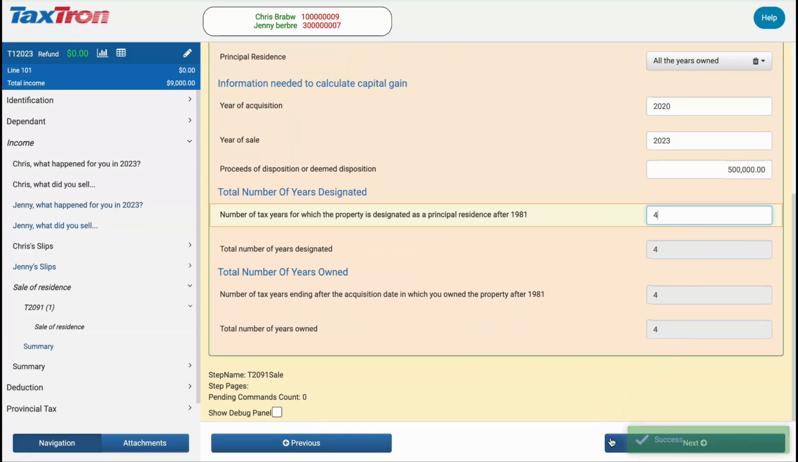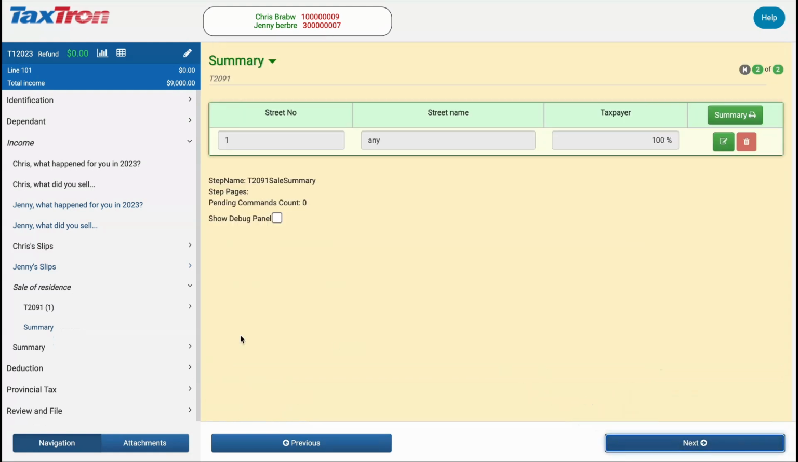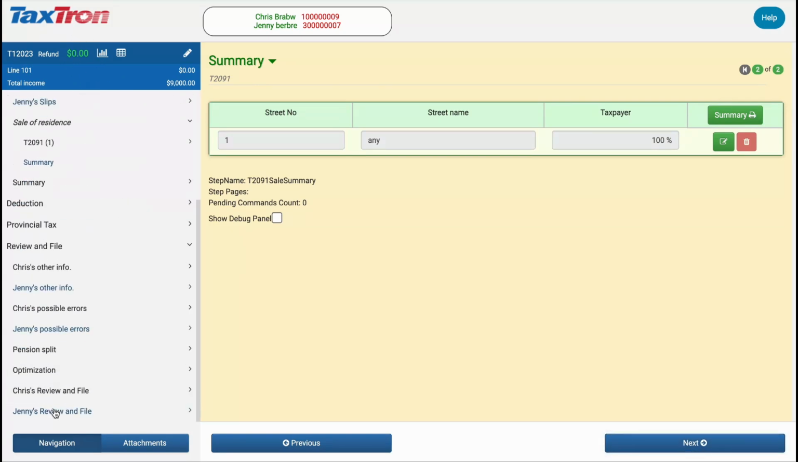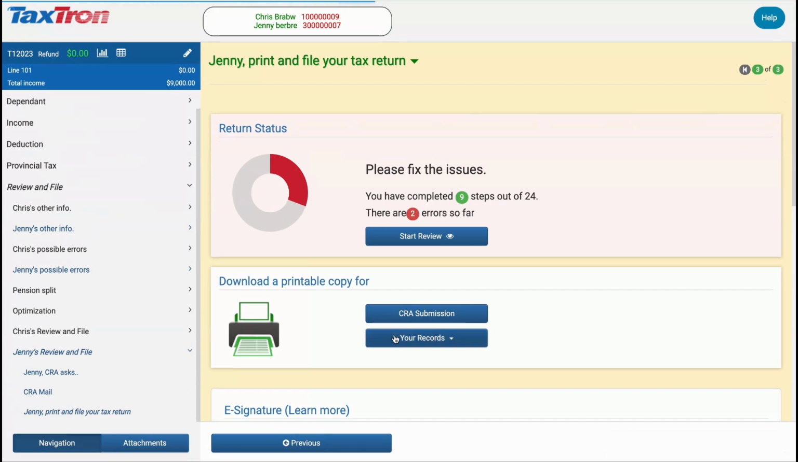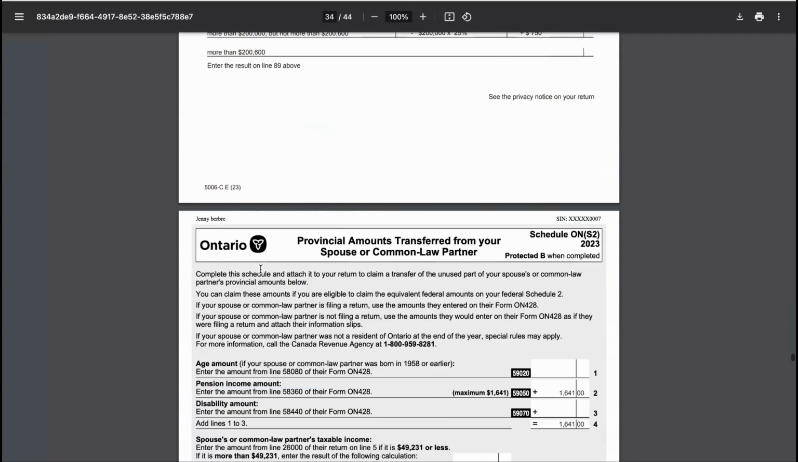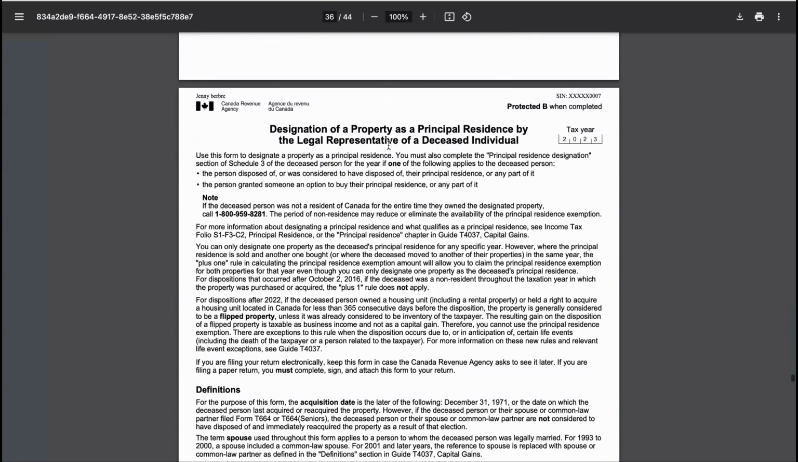2020 minus 2023 is 4 years. Taxtron Web promptly calculates the number of years owned and designated. Download record keeping from the Review and File section and go to the T2091 form. However, since a principal residence is typically exempt from capital gains tax, this will not result in any tax owing.